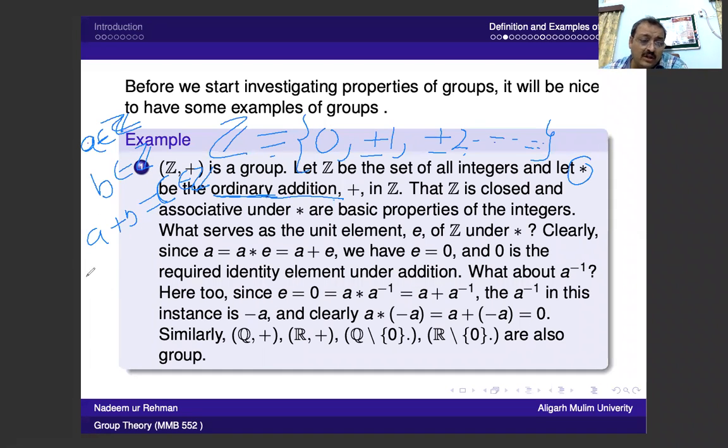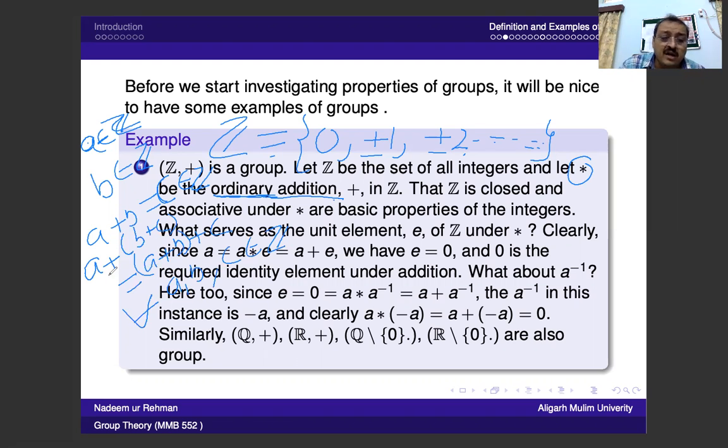Now if you have three integers A, B, C, then A plus (B plus C) is the same as (A plus B) plus C for every A, B, C in Z. This is very trivial. We take the sum of the last two integers and then add the first integer.